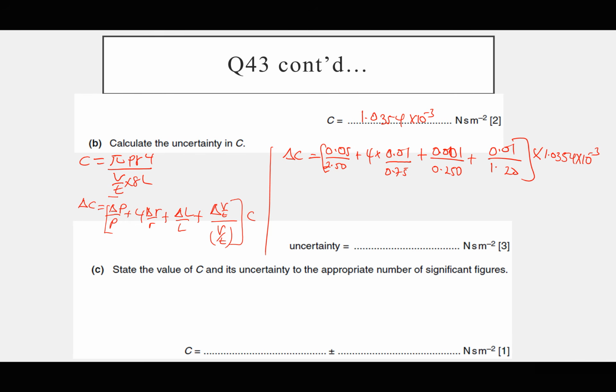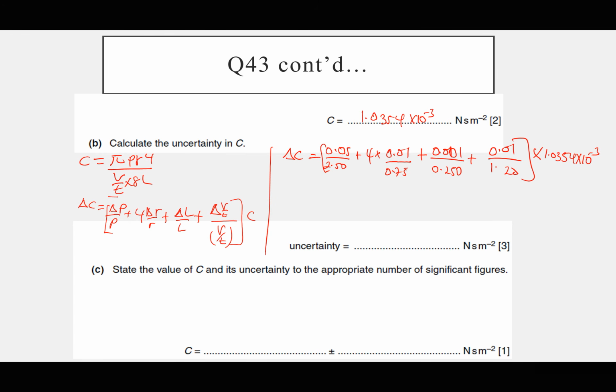0.05 divided by 2.5 plus 0.04 divided by 0.75 plus 0.001 divided by 0.250 plus 0.01 divided by 1.20. Close the brackets, times our answer, 1.0354 exponent negative 3.